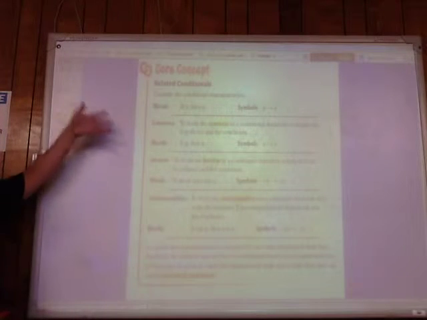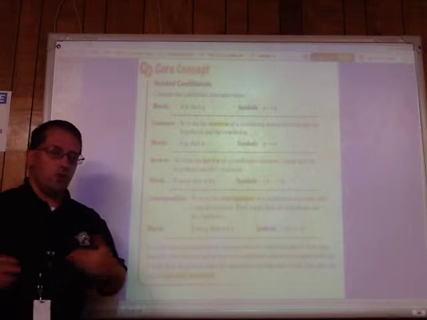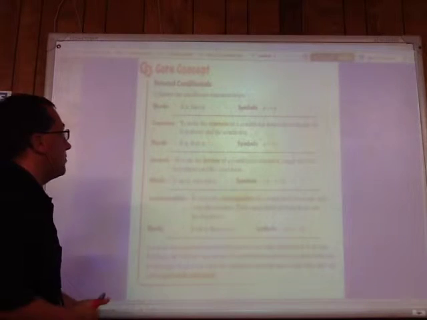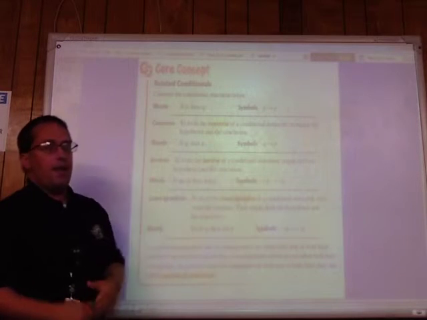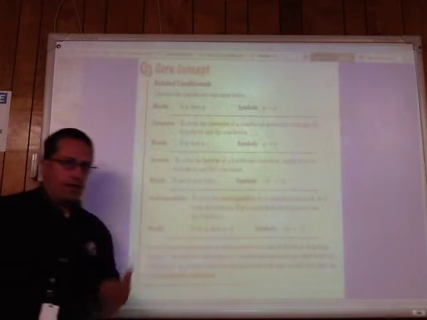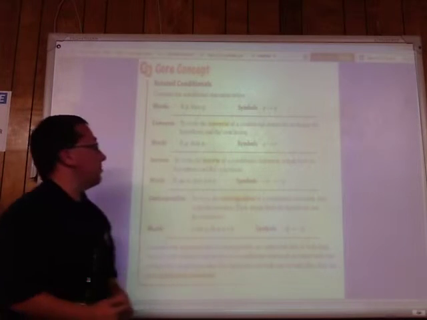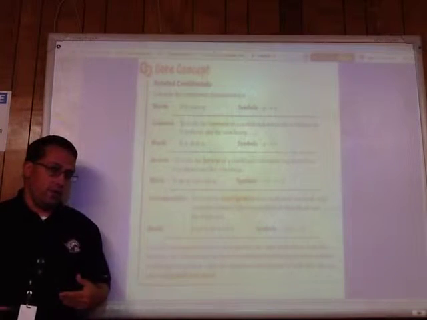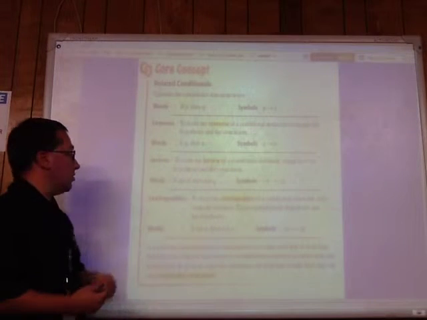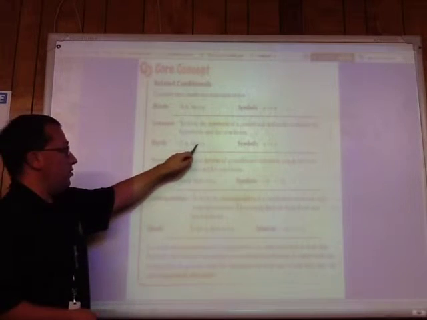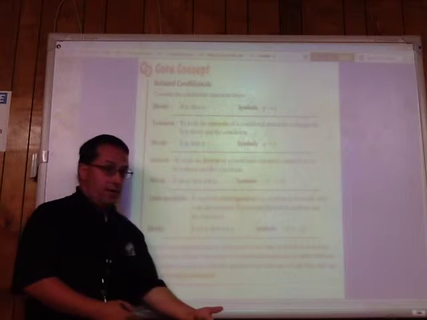And now we have all of this. Different ways of writing and rearranging our conditional statement. So our original statement is if P, then Q. If I get paid today, then I will take you to the movies. That's the original, and here's the symbol for it. That's our conditional. The converse of that, what we do there is we exchange the hypothesis and the conclusion. So if Q, then P. If I take you to the movies, then I got paid today.